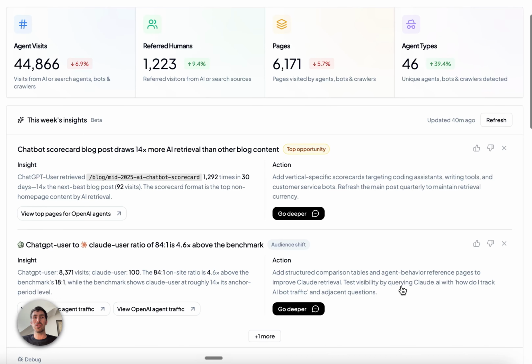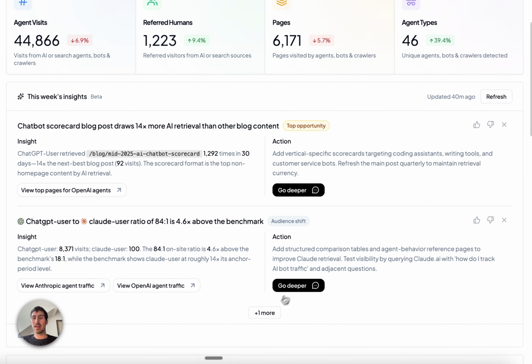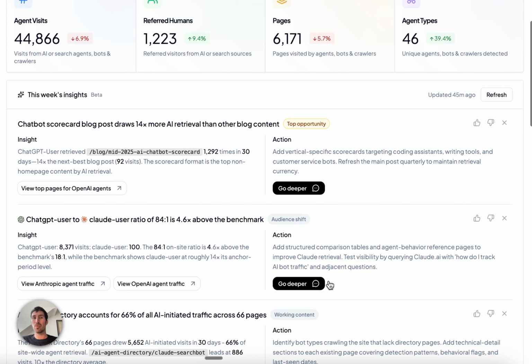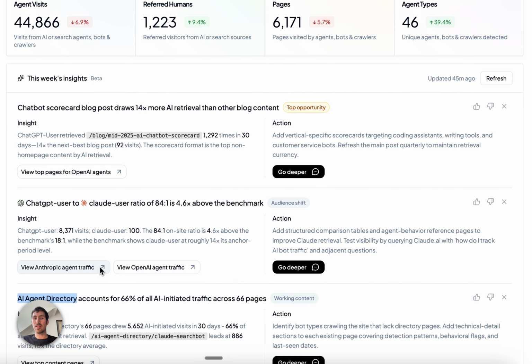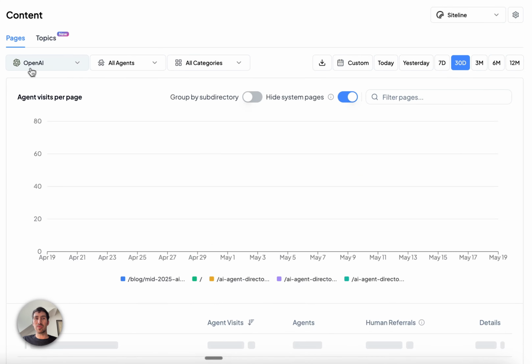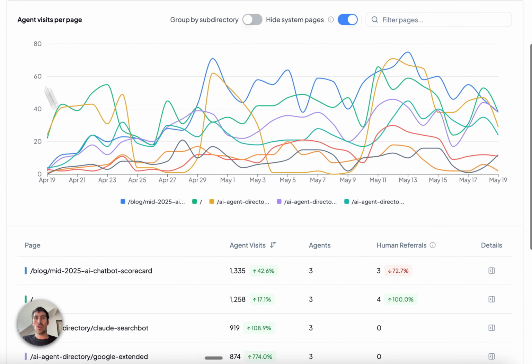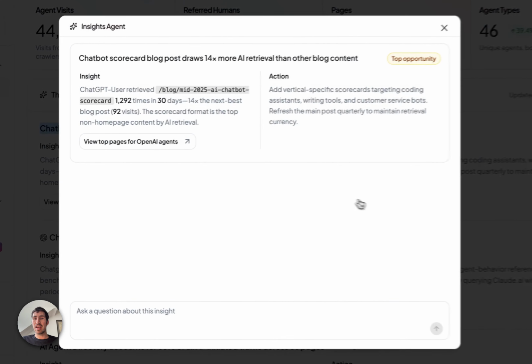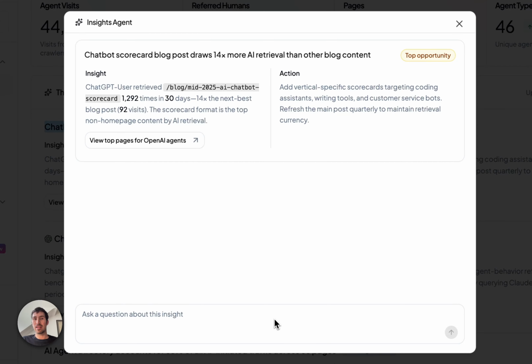in the ecosystem. So just looking for our site, you can see that the agent here found 3 insights worth noting. 2 parts to each one. You can visit the data directly in the site. So let's just take this first insight. The chatbot scorecard blog post, our best blog post of all time, has 14x more retrieval than our others in the last 30 days. So I could either dive deep and look at exactly what that view is in the data. And so this would be looking at the other blog posts and accessed by OpenAI. Or I can open up that insight and ask follow-up questions directly.